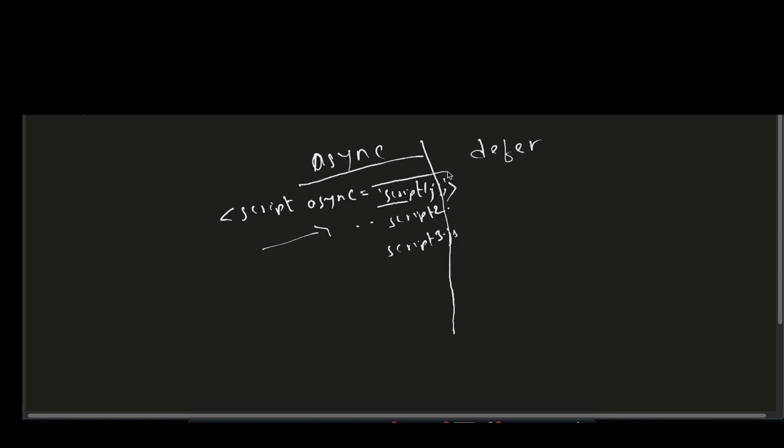Now let's say we have this script one. Okay, let's say it gets downloaded second, suppose, and let's say this script two gets downloaded first. And now, if let's say script two is dependent on script one, okay, if it's depending on the functionality that exists on script one, now we'll get an error because since script 2 gets downloaded first, this will run first. And now since this is the one depending on script 1, we'll get an error. And same thing with the third also. Let's say script 2 is depending on script 3. Okay, but script 3 gets downloaded at the end. Now we'll get an error.